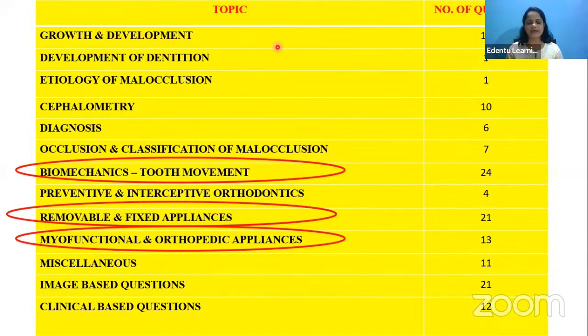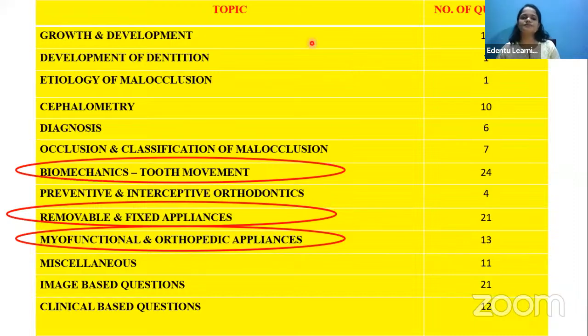Yeah, Dr. Geeta, are you suggesting that we discuss the questions, or which topics from these high yield topics you are asking? Like if the biomechanics of the tooth movement is the most common topic, then you are asking which is the topic that... okay, Dr. Geeta, I understood.